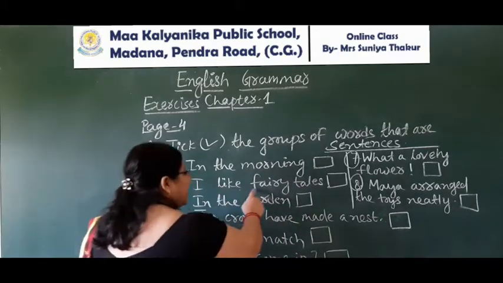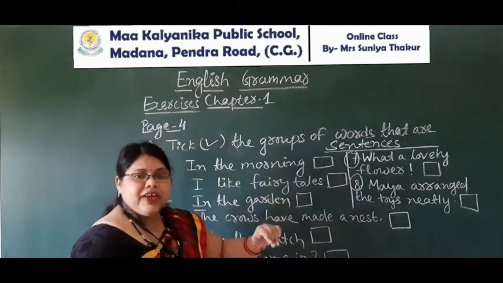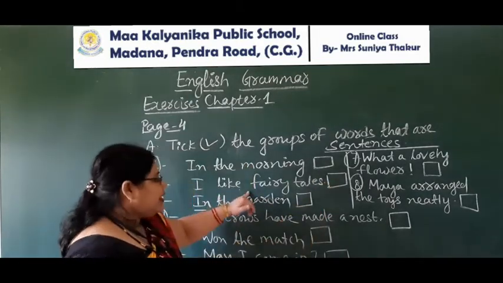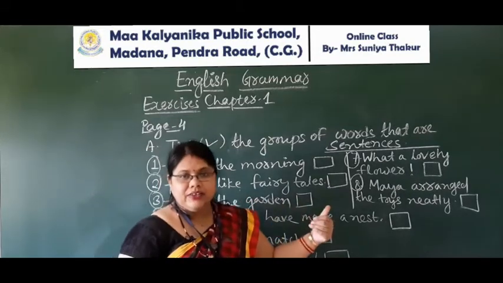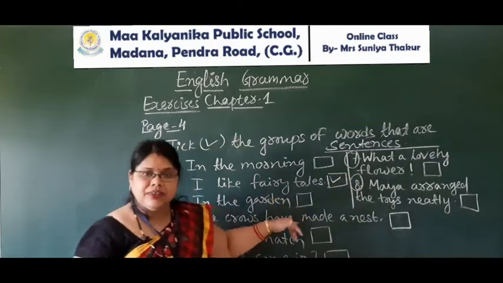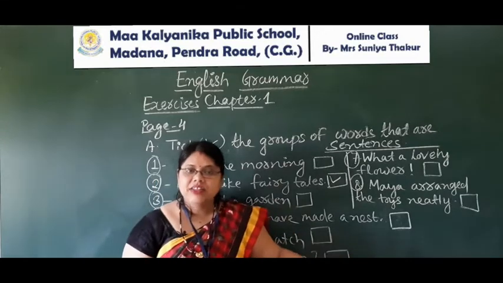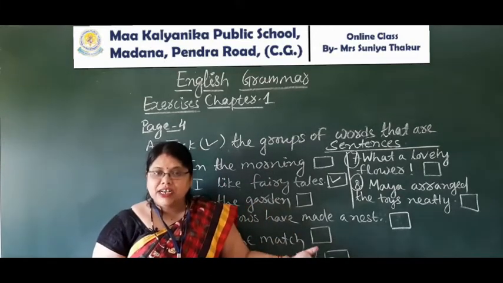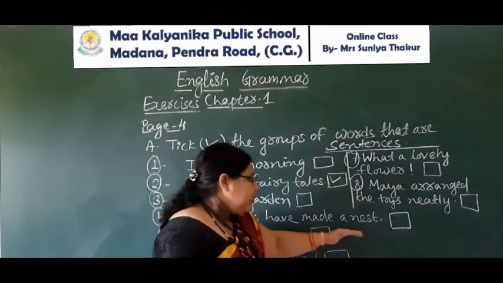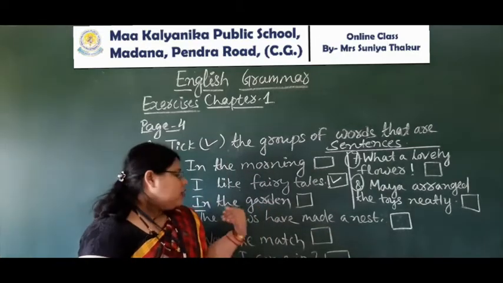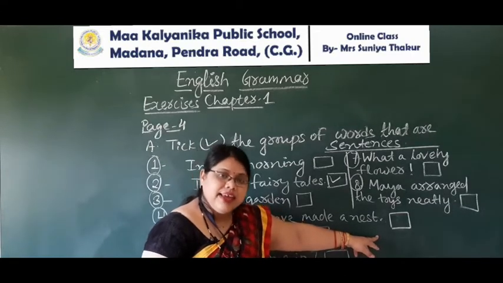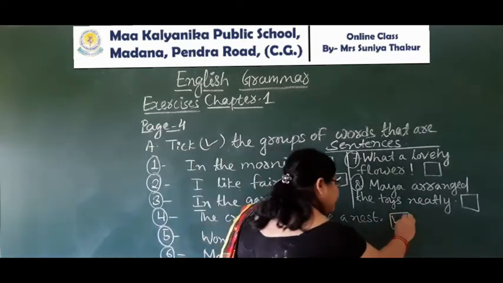So, I like fairy tales. Look at this. Here you will get a full stop also, and it started with a capital letter. So, it is a sentence. Okay. In the garden. Here also there is no full stop, and it's not a complete sentence also. We will leave that box. The crows have made a nest. Look at this. Started with a capital letter and ends with a full stop. It is a sentence. So we will put a tick mark here.